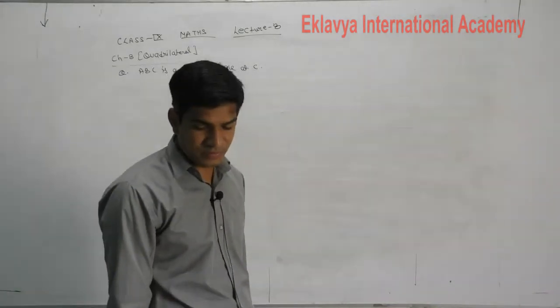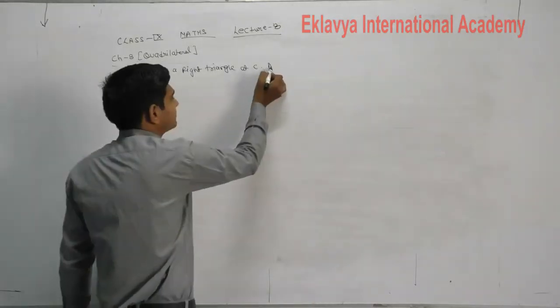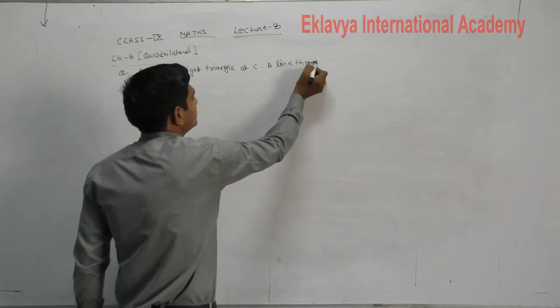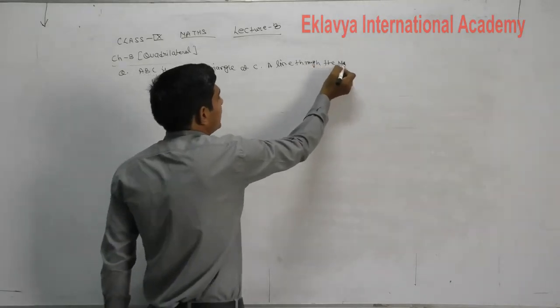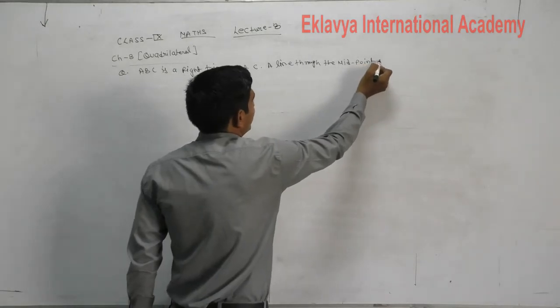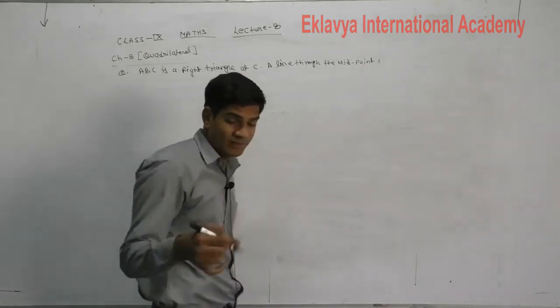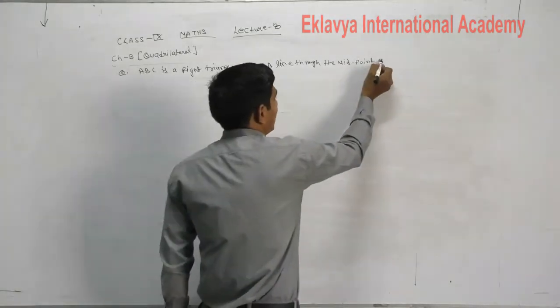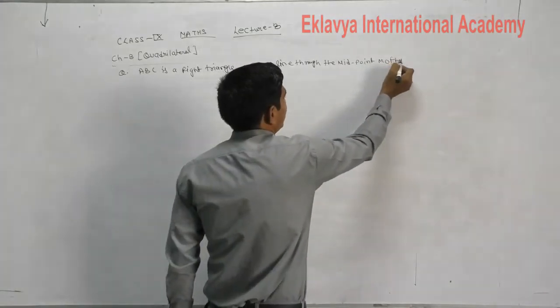A line through the midpoint M of hypotenuse AB. And what is the M? M is the hypotenuse midpoint.